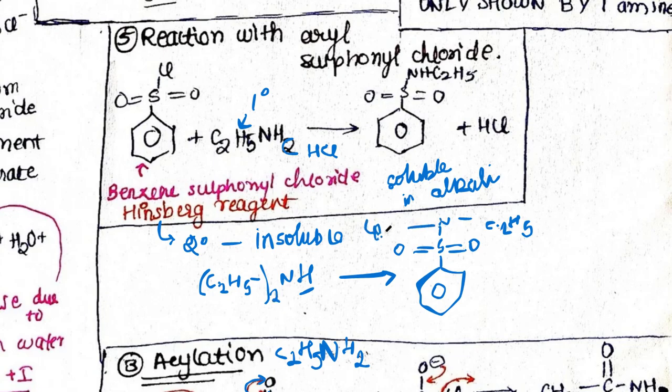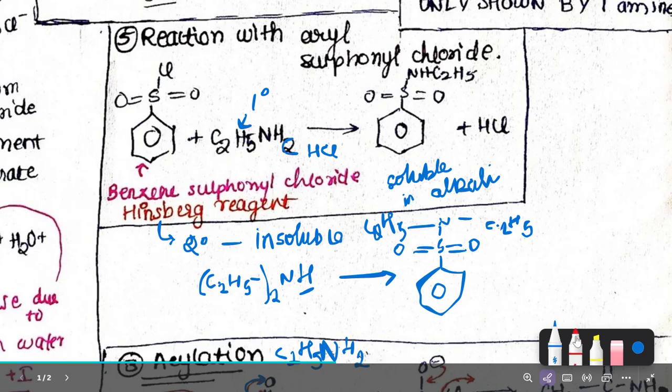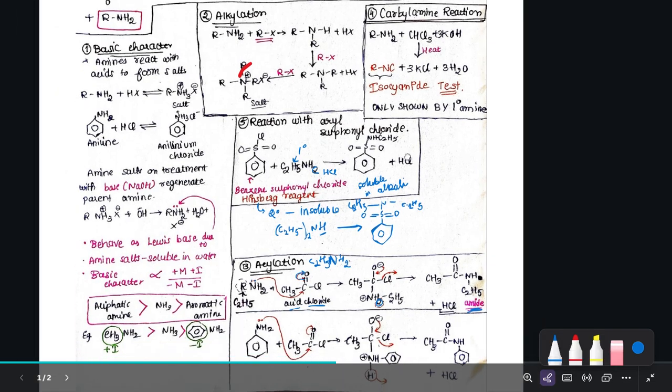So this is insoluble in alkali. Super important, this is insoluble in alkali. With this we are done with the chemical properties of amines.